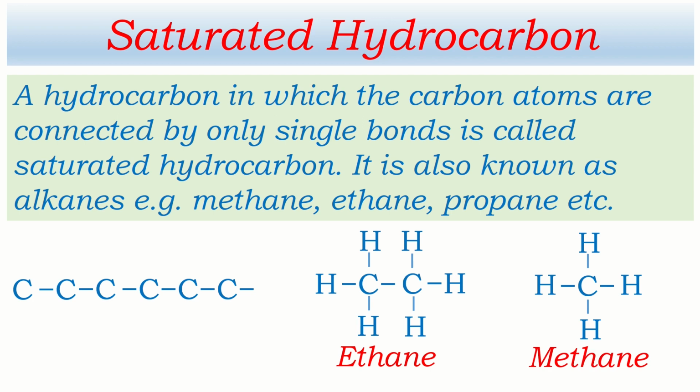Okay, now let's go through unsaturated hydrocarbon. Let's say a carbon atom is connected to another carbon atom by means of single bond, and this is connected to another by means of again single bond, and with another again single bond. But instead of single bond, if two of them are connected by means of double bond, instead of two bonds, if two of them are connected by means of three bonds, then this is not saturated hydrocarbon. This is called unsaturated hydrocarbon.